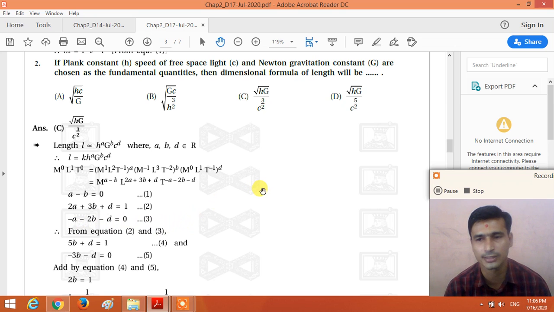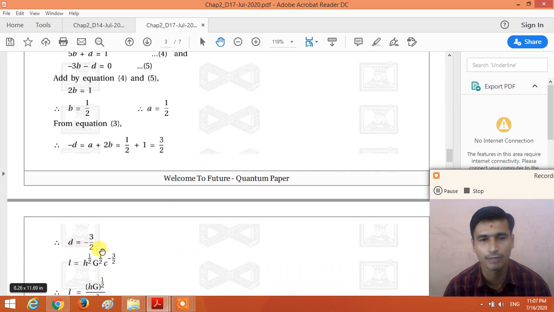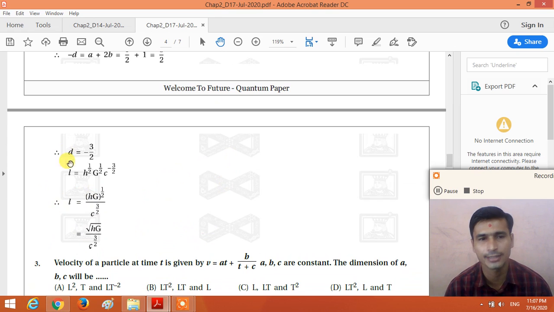Now by solving these three equations, we get the values of a, b and d. Or if we take x, y and z, we get the values of x, y and z, right? So if you solve all three equations, we get the value of a is equal to 1 by 2, value of b is equal to 1 by 2, and value of d is equal to minus 3 by 2, right? So we put L is equal to h raised to 1 by 2, g raised to 1 by 2, and c raised to minus 3 by 2.